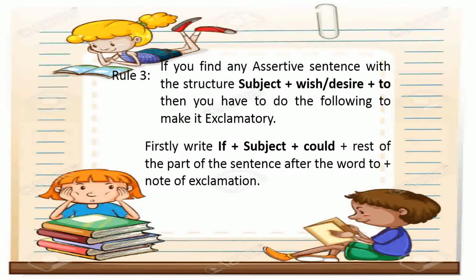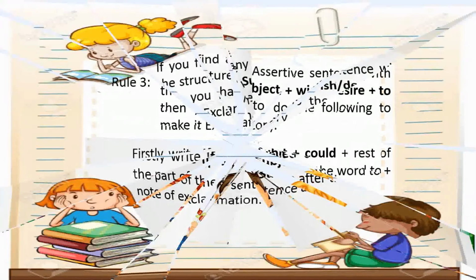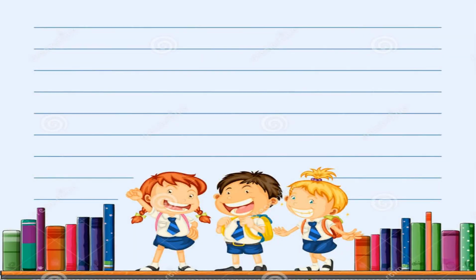So find the word "to" and write the rest of the sentence after the word "to". Then a note of exclamation. You have to remember, you must put the note of exclamation. So just follow the structure: subject plus wish or desire plus "to". If you find this structure, then you can write "if" plus subject plus "could". Okay, whenever you see the example, it seems so good, so easy.